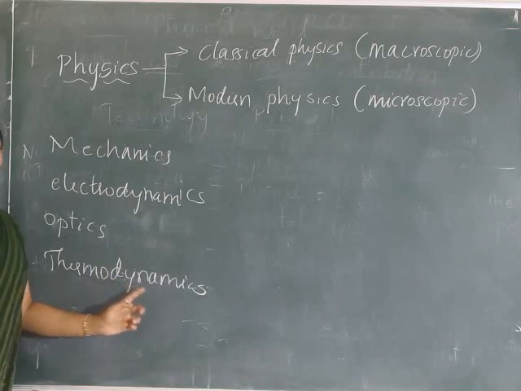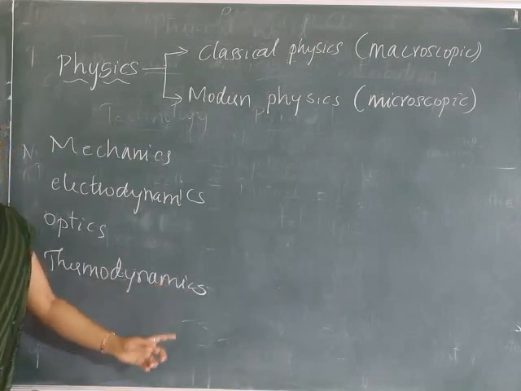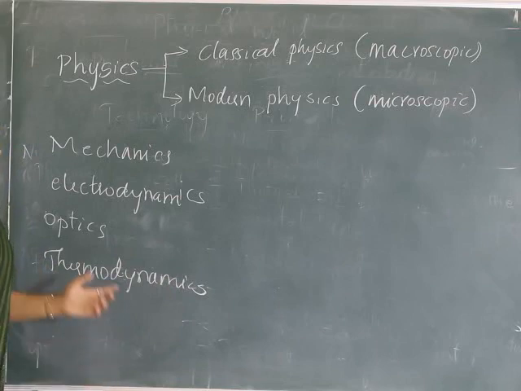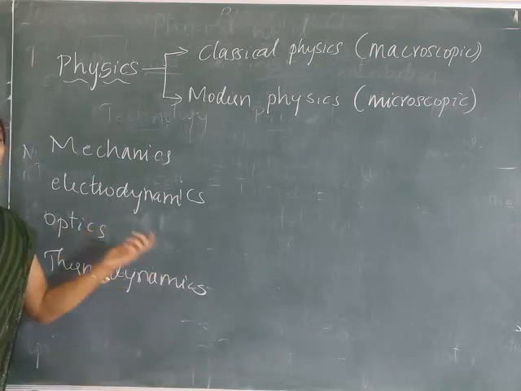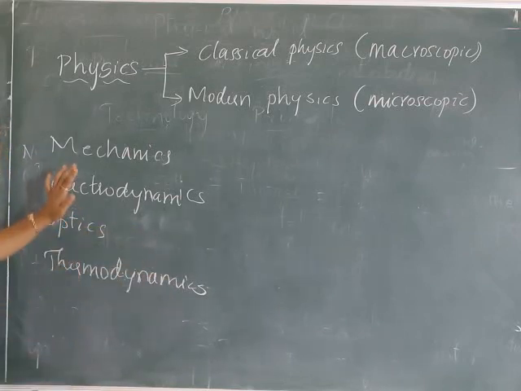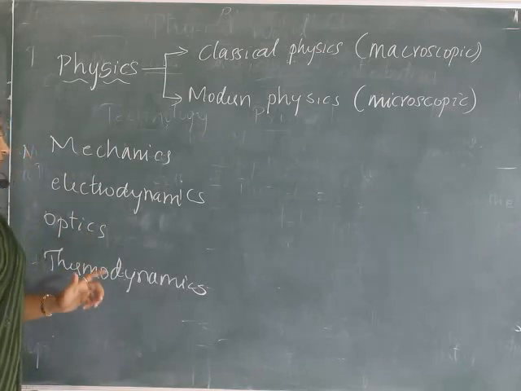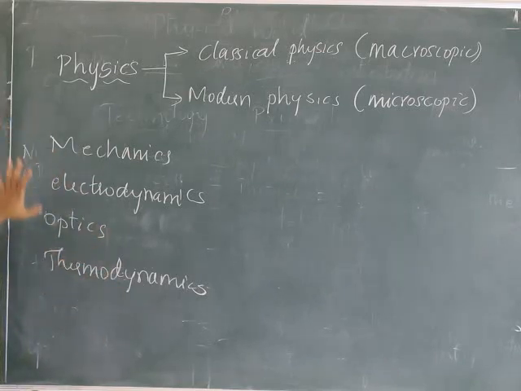Thermodynamics is a branch of classical physics which deals with the study of temperature, heat, etc. In your first year, you are going to deal with mechanics and thermodynamics.